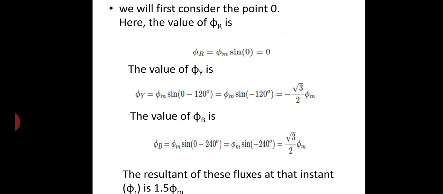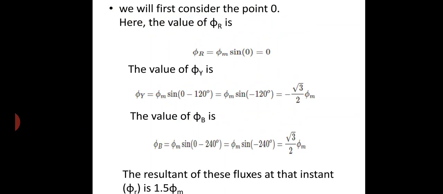Next we can calculate the value of phi Y. Phi Y is equal to phi m sin(omega t minus 120 degrees). Now put omega t equal to 0. So phi Y is equal to phi m sin of minus 120 degrees. Now the expression becomes minus root 3 by 2 phi m.